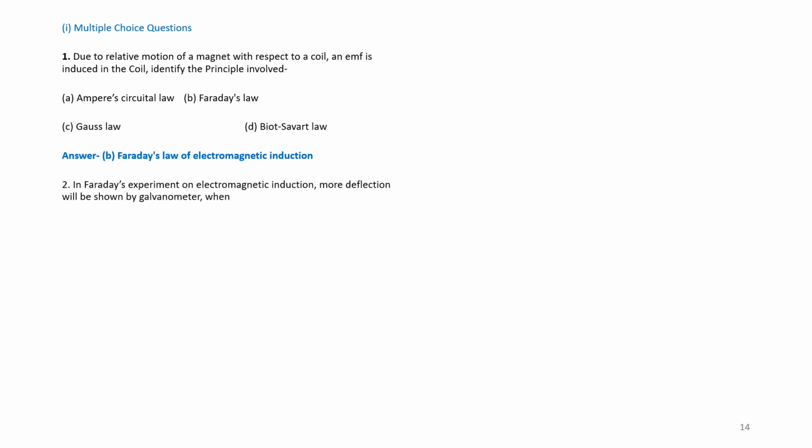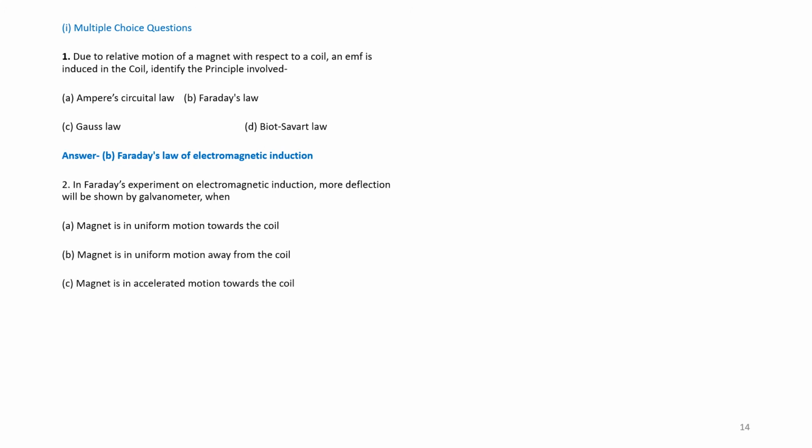Question number 2. In Faraday's experiment on electromagnetic induction, more deflection will be shown by a galvanometer when? A. Magnet is in uniform motion towards the coil. B. Magnet is in uniform motion away from the coil. C. Magnet is in accelerated motion towards the coil. D. Magnet is at rest near the coil. Answer is C. Magnet is in accelerated motion. When it is moving fast, then more current is produced.